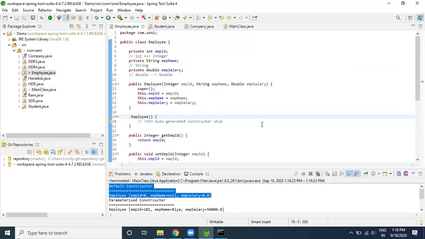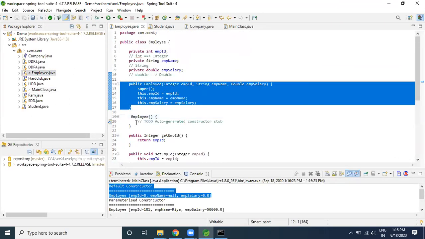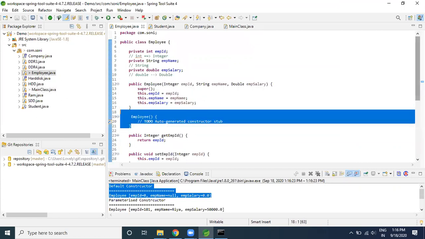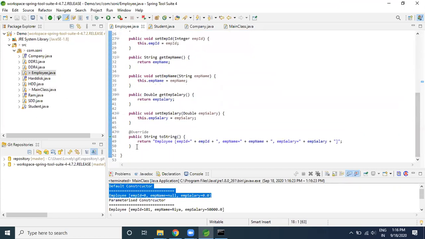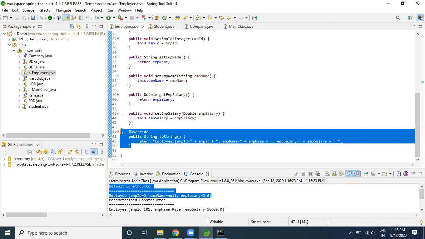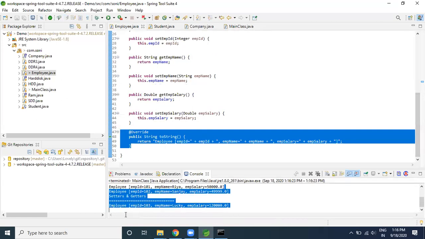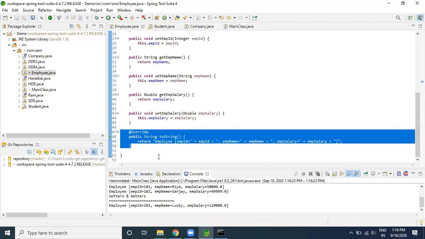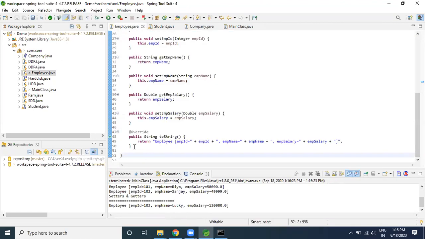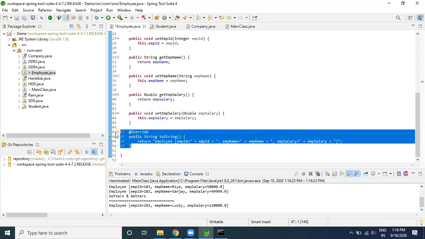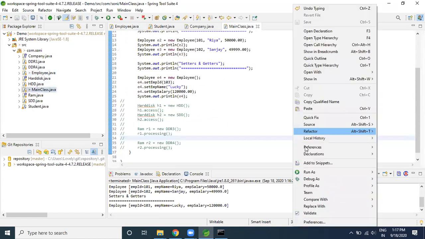If you observe here, I have created the parameter constructor. I have created the default constructor. I have created the toString method, which has been overridden. That's why I'm able to see this kind of output. If I just comment it out, let me select here. First of all, select like this. Again, slash. This has been commented now, and now let me execute this particular thing.